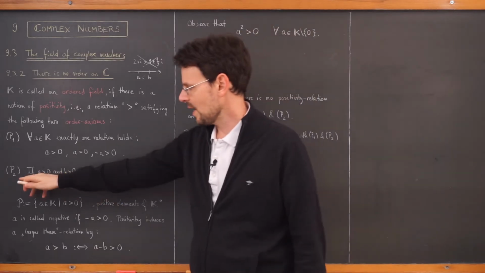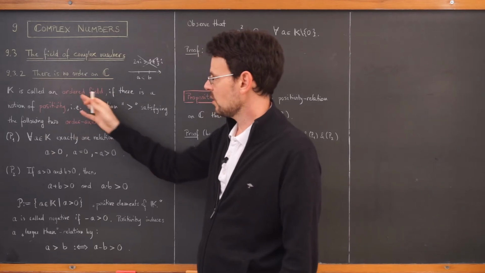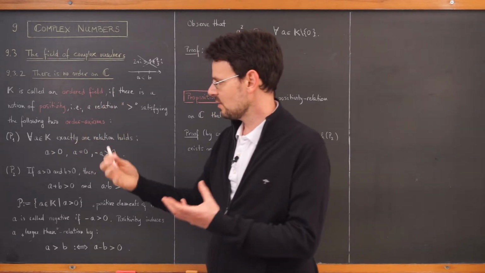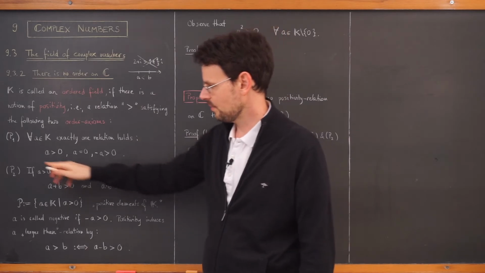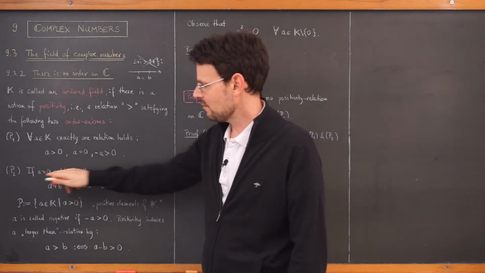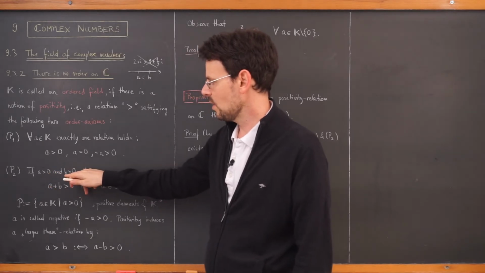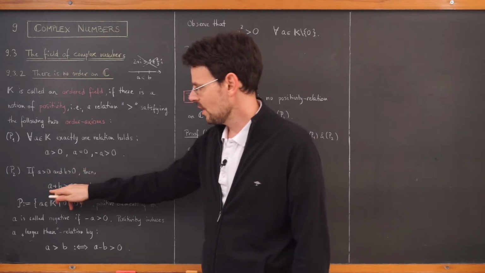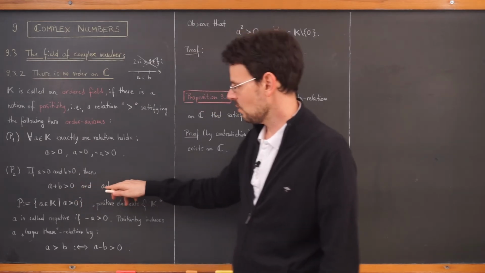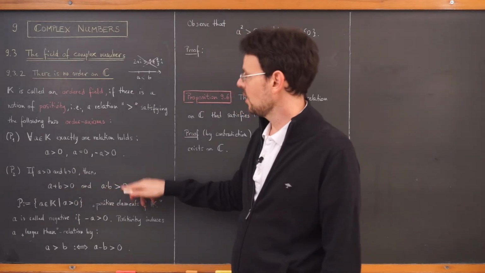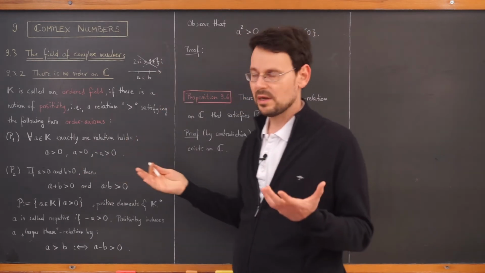Axiom 1. Axiom 2. Now, of course, we are in a field. If I want to talk about an ordered field, then of course I need to have some connection to the field operations, addition and multiplication. This is axiom 2. If I have two elements satisfying this, a is larger than 0, b is larger than 0, then the sum of both must also be larger than 0 and the product of both. If you think about the natural relation on the real line, this of course is what we are used to.